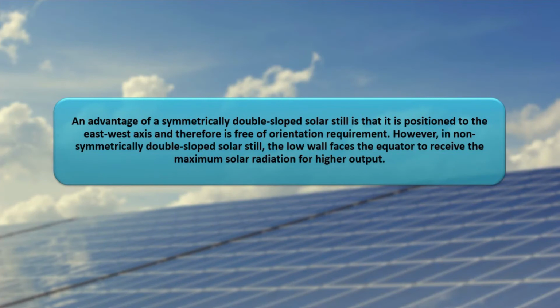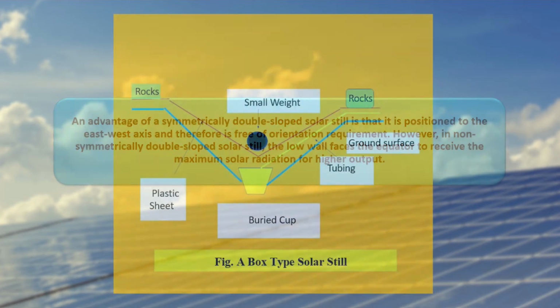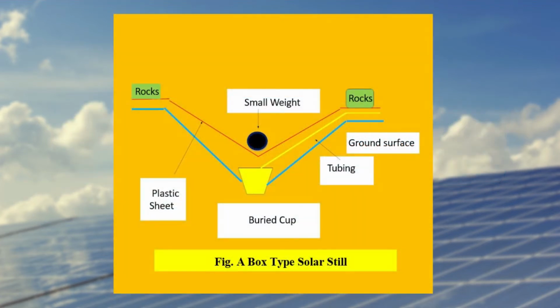An advantage of symmetrical double slope solar still is that it is positioned on the east-west axis and therefore it is free of orientation requirement. However, in non-symmetrical double slope solar still, the low wall faces the equator to receive the maximum solar radiation for higher output. Two basic types of solar still are box and pit type.